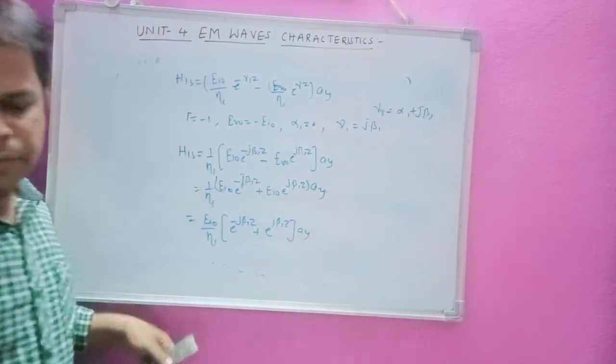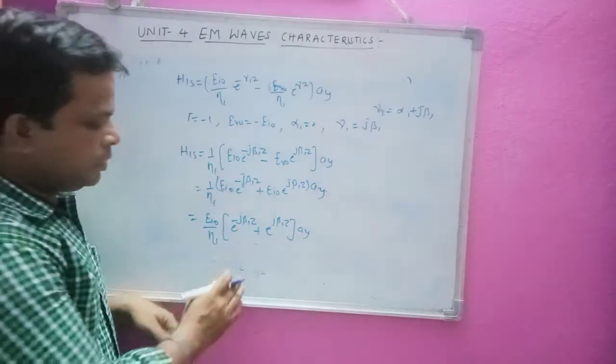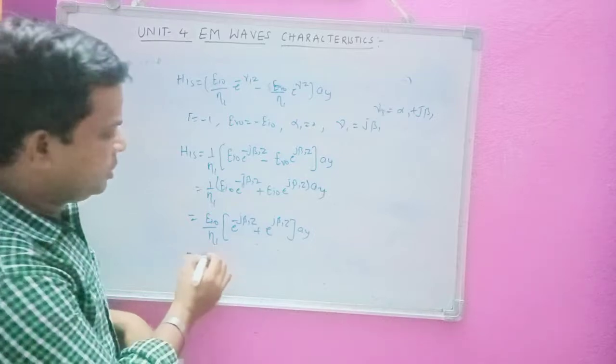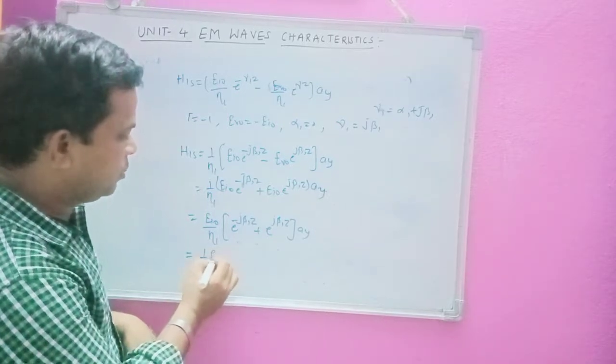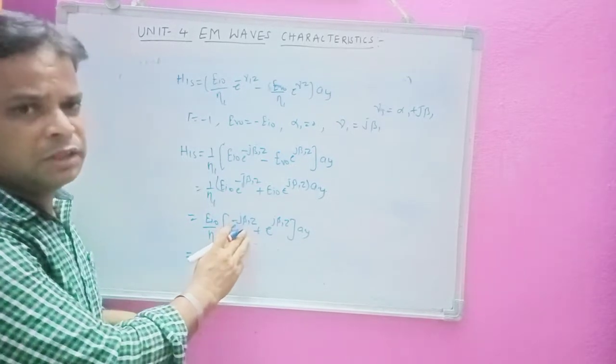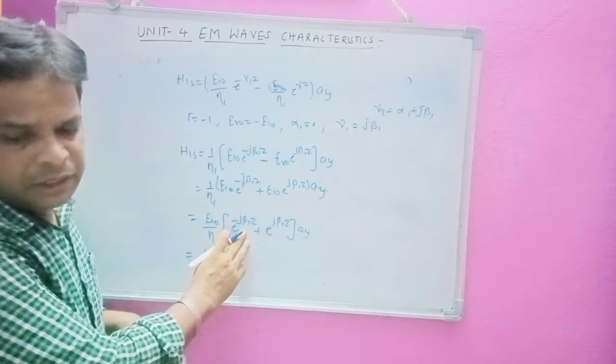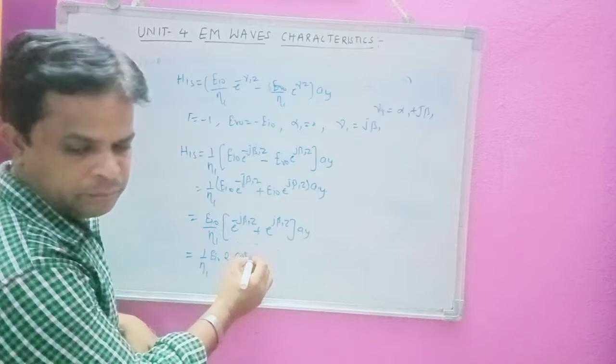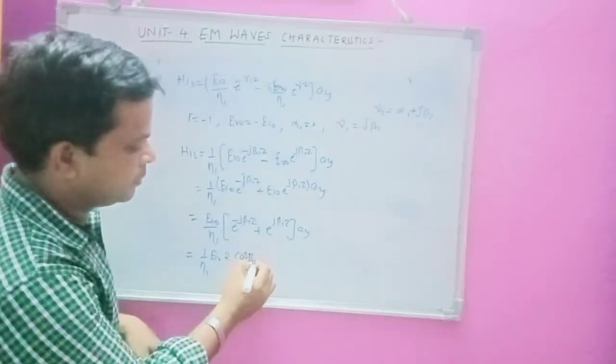Now if I substitute this one, using cos θ minus j sin θ plus cos θ plus j sin θ, this is equivalent to 2Ei0 cos β1z into ay.